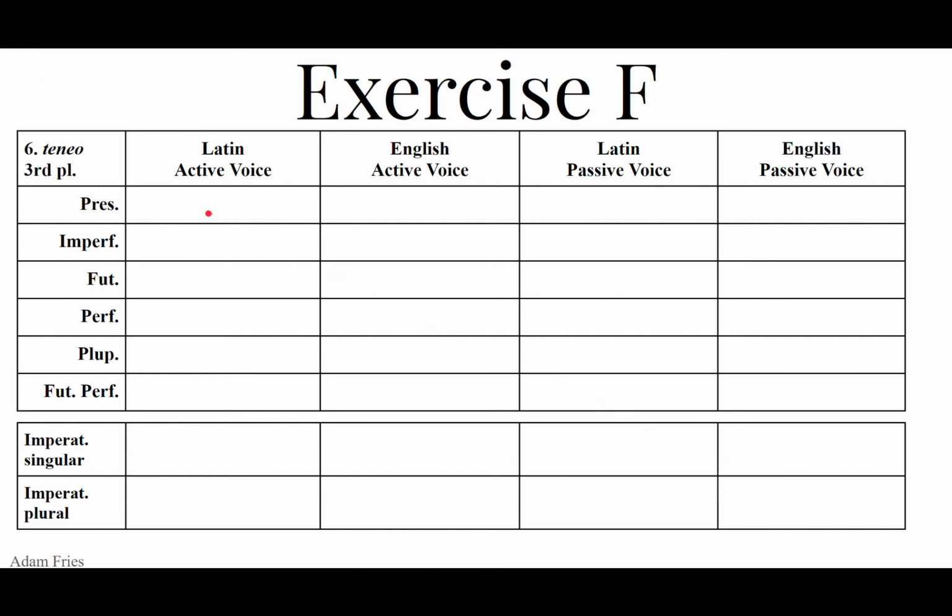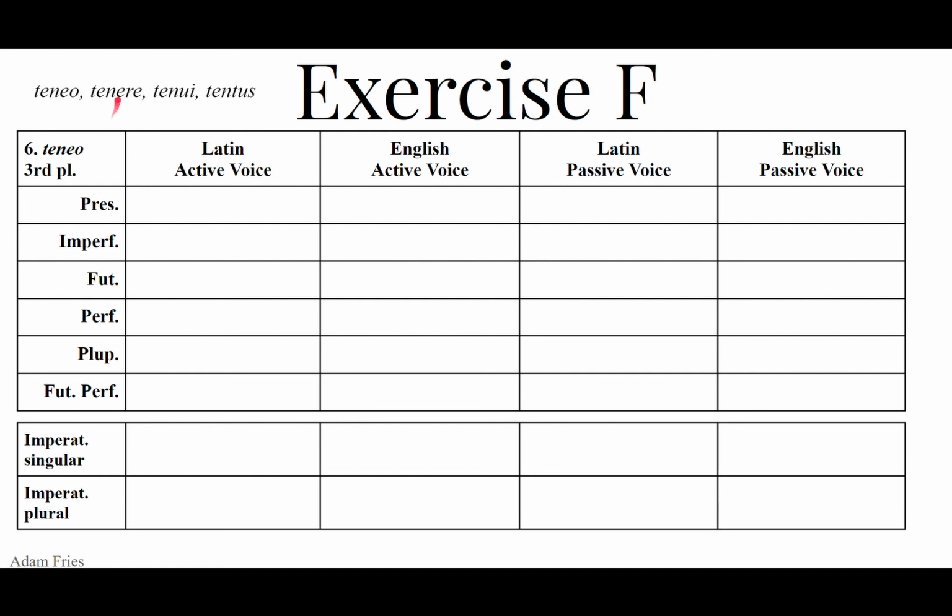And teneo, tenere, tenui, tentus, in the third person plural, this second conjugation verb with eo, ere, i, us. The eo as the ending of the first principal part triggers the long ere of the second, tenere, and the accent is there on that long e, tenere.